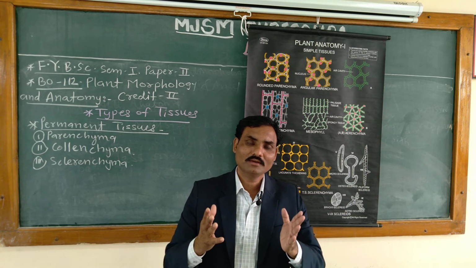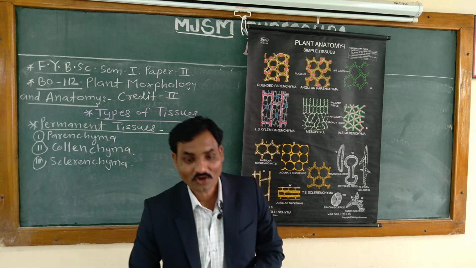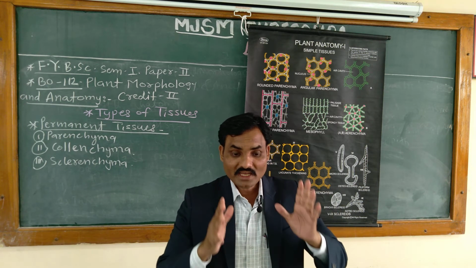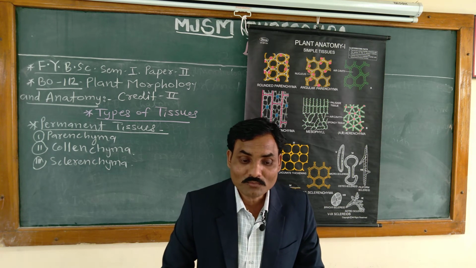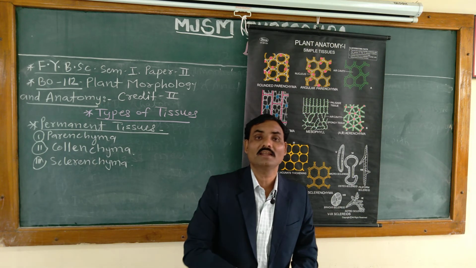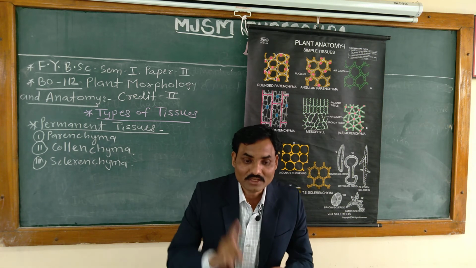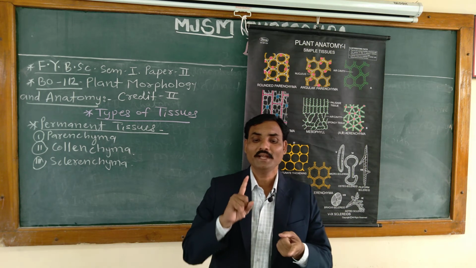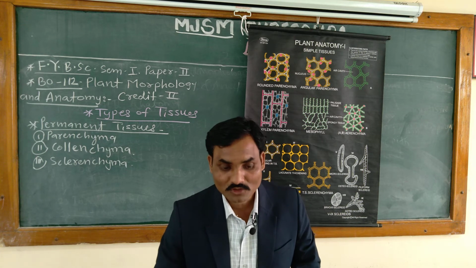Then on the basis of thickening, we are going to learn the characteristic features of collenchyma. On the basis of thickening of the cell walls and arrangement of cells, three forms of collenchyma have been recorded. How many types of collenchyma are there? Three types on the basis of thickening of the cell wall. First is angular, second is lacunate, also known as tubular, and third is plate or lamellar collenchyma. In this way there are three types of collenchyma.